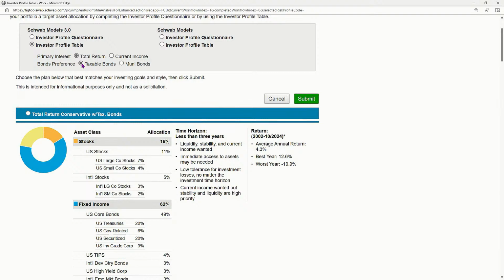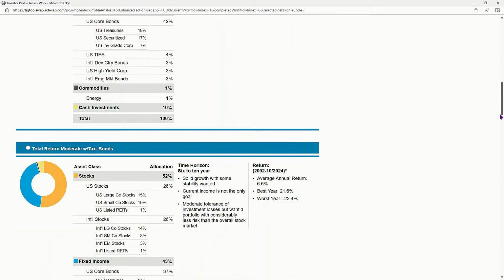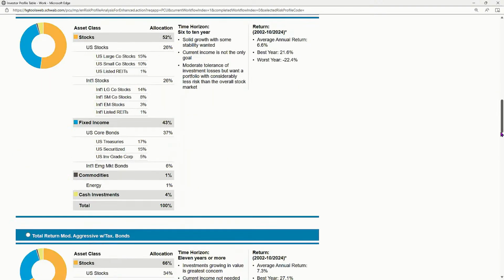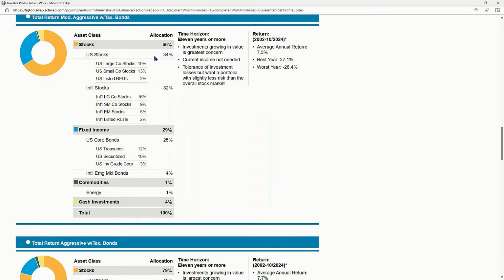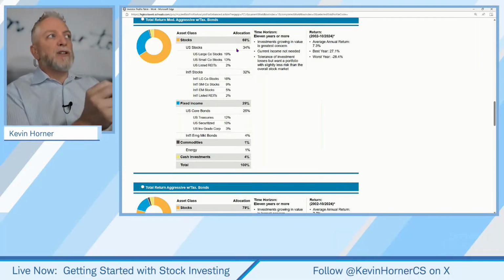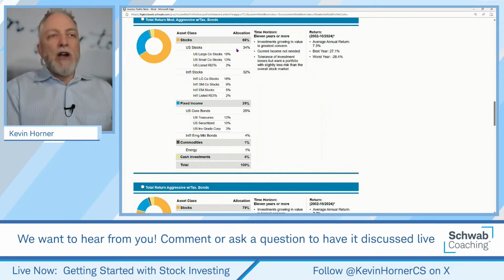So as far as this breakdown, though, we're going to go to the one that I am most likely going to lean into for our discussion, and that's going to be the moderately aggressive with taxable bonds. And the thing I just want to point out here, everybody, is that if you are the individual who is more going to look at the breakdown in terms of percentages and then the average returns that we're highlighting here, well, this might be all you need.